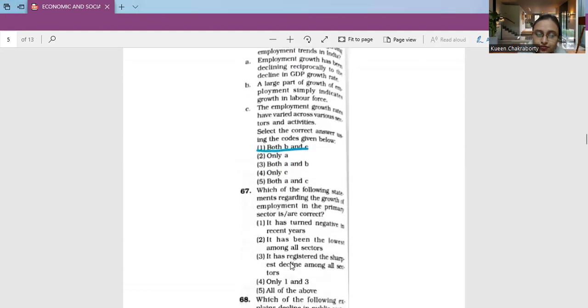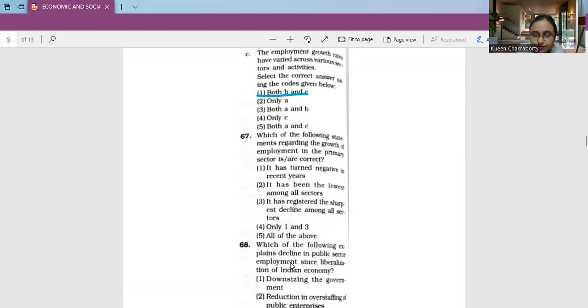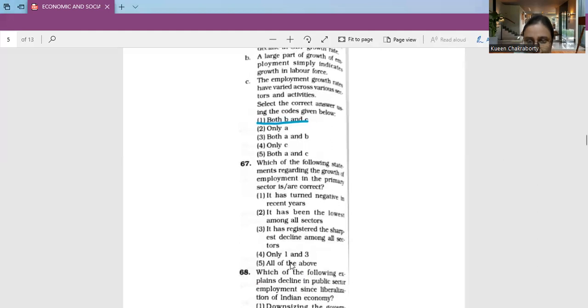Next, moving on to question number 67. Which of the following statements regarding the growth of employment in the primary sector is or are correct? 1. It has turned negative in recent years. 2. It has been the lowest among all sectors. 3. It has registered the sharpest decline among all sectors. Only 1 and 3, or all of the above. So I will say the answer to this is all of the above. Why? Because first let's mark this answer. This is all of the above.